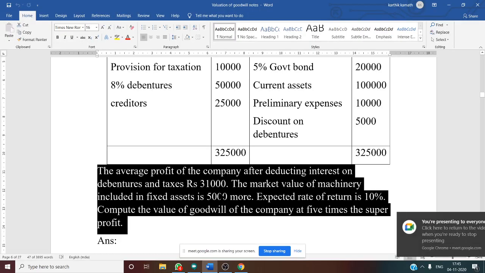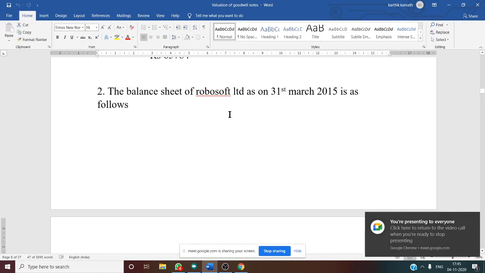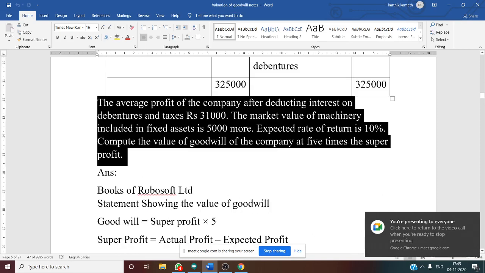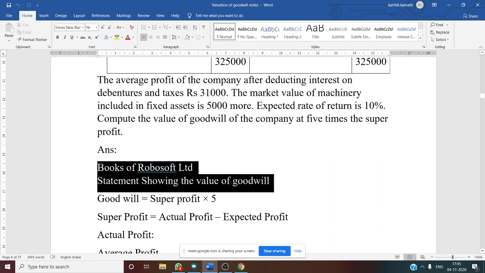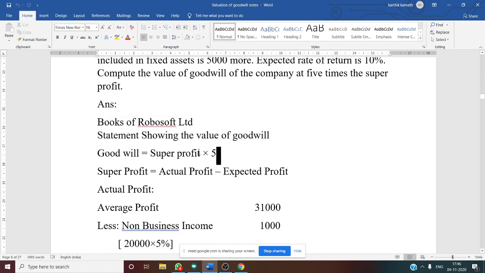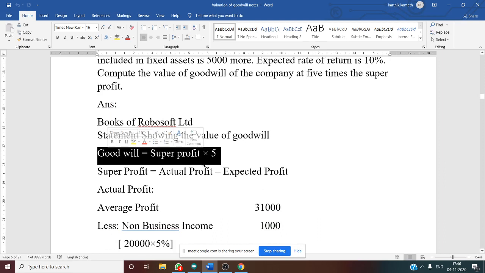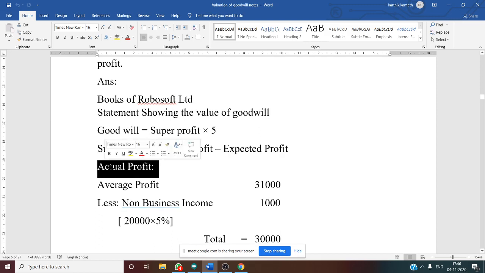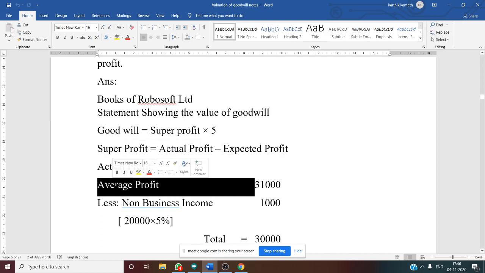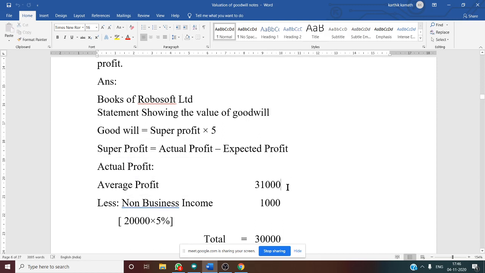See the solution part now. After understanding the question, you need to find the solution. This answer is in the books of Robosoft Limited, statement showing the value of goodwill. Goodwill formula is super profit into years of purchase, so super profit into 5, because 5 times is mentioned in the problem. Super profit is actual profit minus expected profit. First we determine actual profit, which is average profit. Only one year's profit is given in the adjustment, that is 31,000.